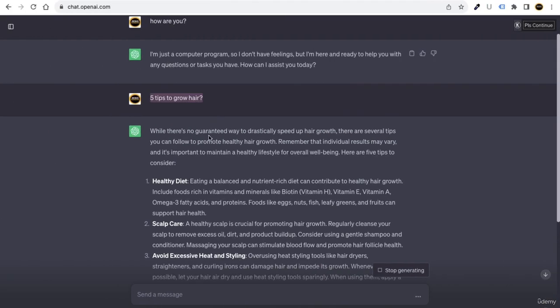Now the question arises: what is the use of prompt engineering? But I hope you guys have till now understood the concept of what a prompt is.